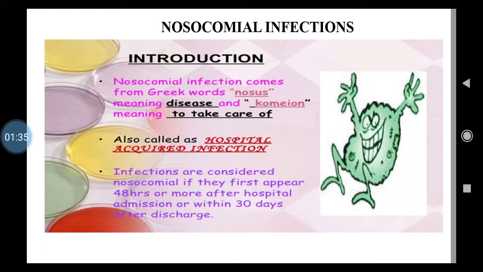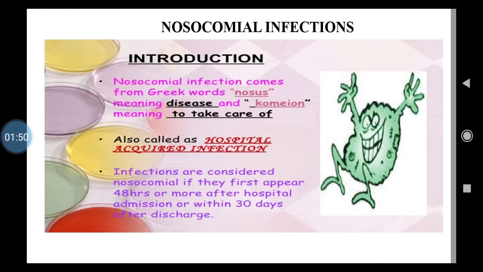Now this word nosocomial comes from the Greek words nosus, meaning disease, and comion, meaning to take care of.